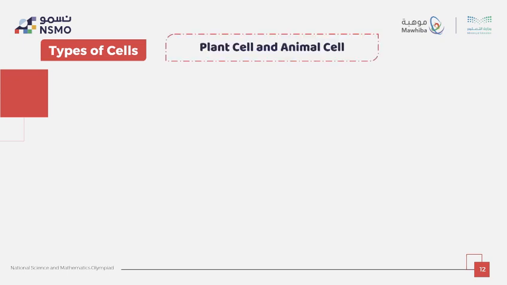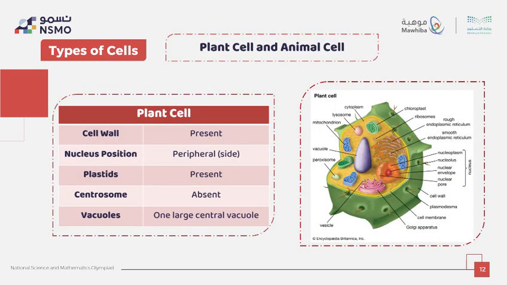This slide highlights the key features of a plant cell which help us distinguish it from an animal cell. First one, cell wall. It has a cell wall. Look at it, that's the cell wall, so it's present. Nucleus position here: look, it's inside. Plastids exist to do photosynthesis. Centrosome does not exist, because this is special for animal cells. Vacuole is the large one in the center, the largest one in the center, as you see it.